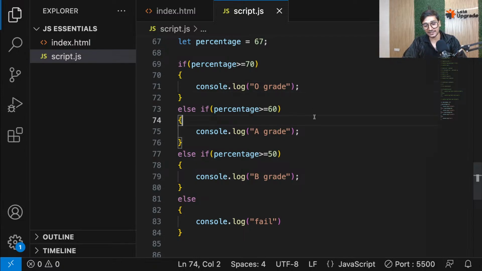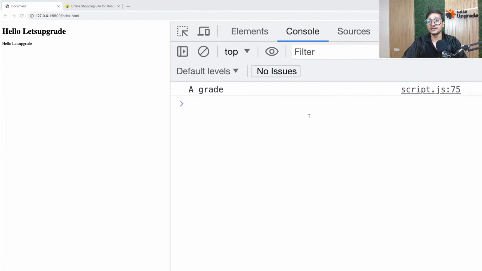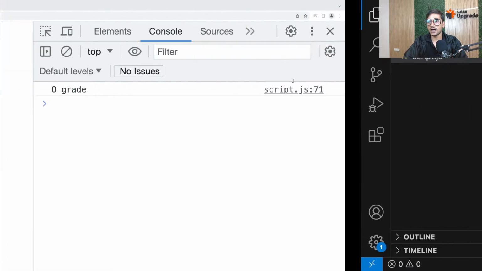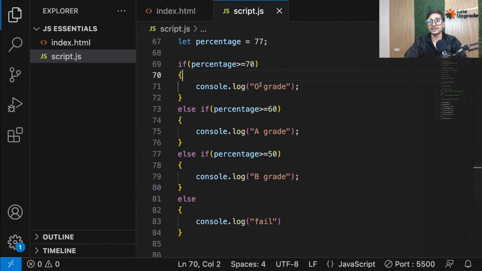Now, guys, in this case, if I test this code, you will see A grade. Nice, right? Because our percentage is 67. And if I go and write, let's say, here, if I put 77, we know what's going to happen, right, everyone? We know that now I'll get O grade because my percentage is greater than 70. But guys, this whole program is not correct yet. It looks good. It will work completely fine, but it's logically incorrect.